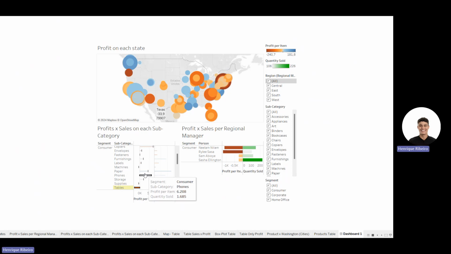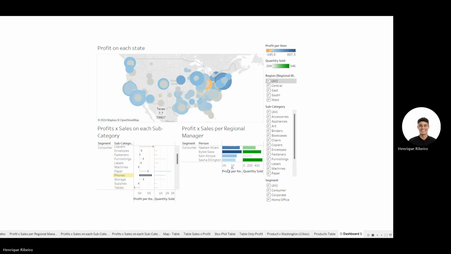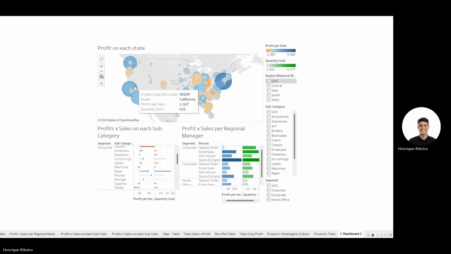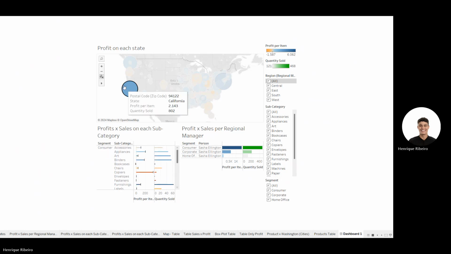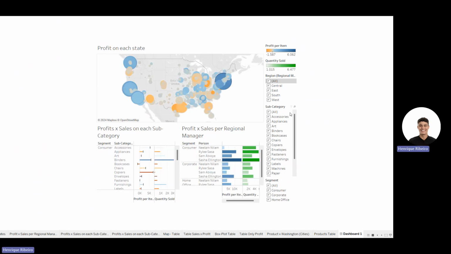But if you change it to phones, you're going to see that everybody's making money here. And if you change here to the state, I want to see California. Let's see how California is performing. What are the big subcategories here in its segment, and who is doing well? So that's just an overview of the entire company.